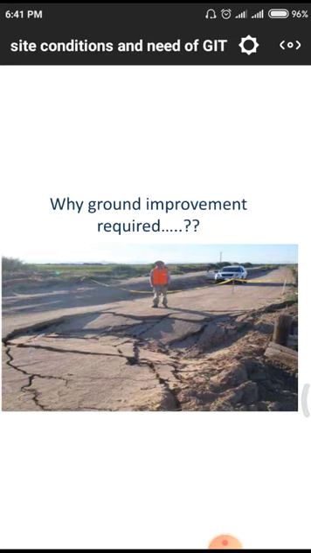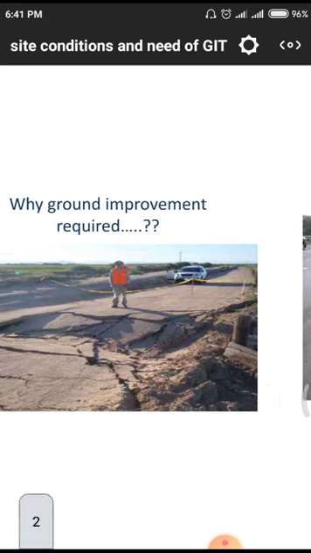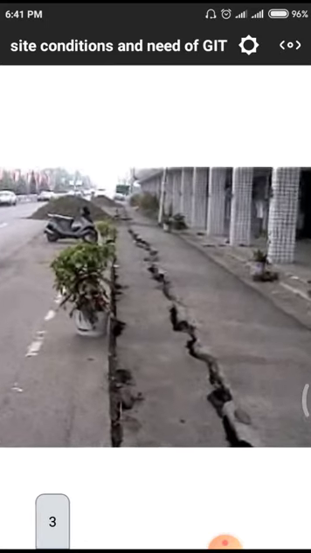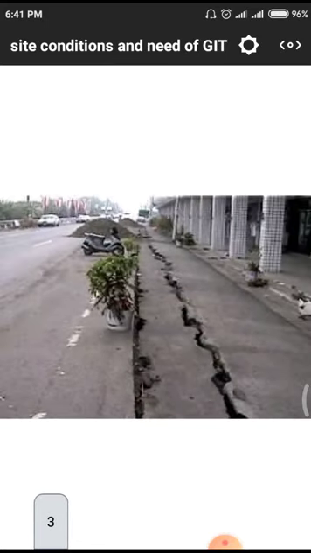Okay, this is the main reason for this failure of the land. Next one, this is another case study we have to observe. In this particular picture, the total structure has some n number of columns below it. That means the side of the structure having a road has moved. In between the structure and the road, we are having a failure of this land.